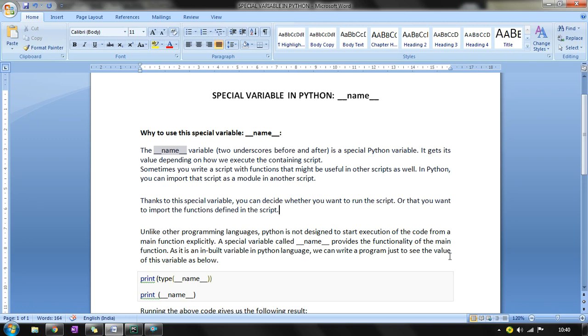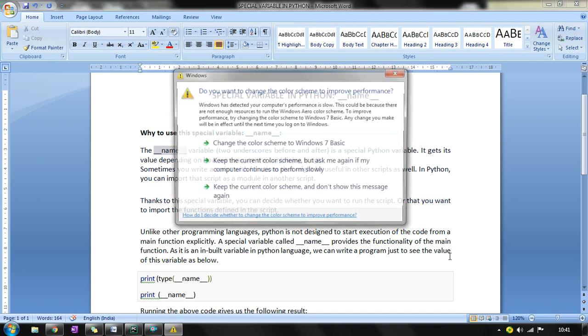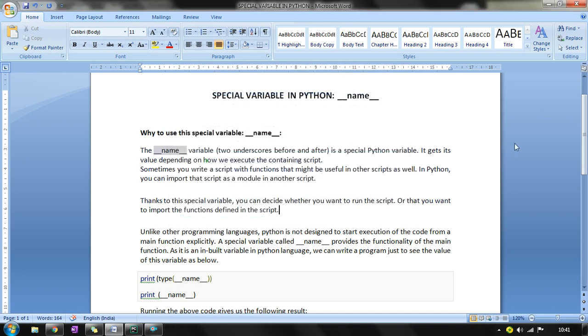Actually, if we talk about Python programming, we do not have any main function, just like you have studied in C or C++, where you have encountered the main function and you know very nicely what the role of the main function is. And if you haven't studied C or C++ and are directly learning Python programming, the main function generally defines the main part of the body of the program that you have created. That is not present in the case of Python.